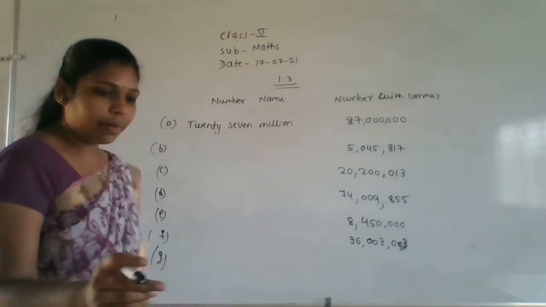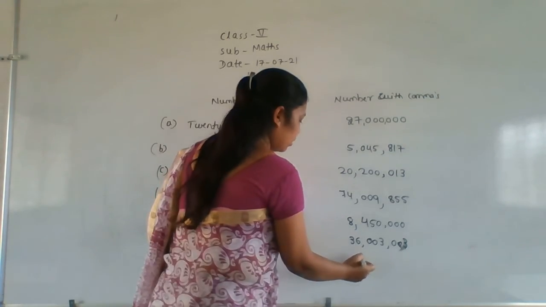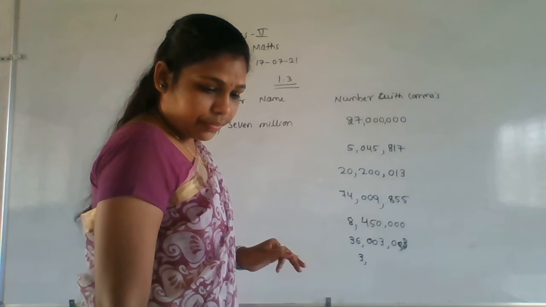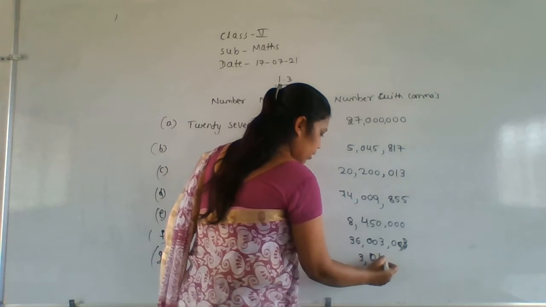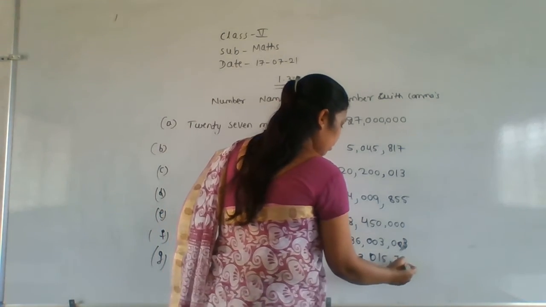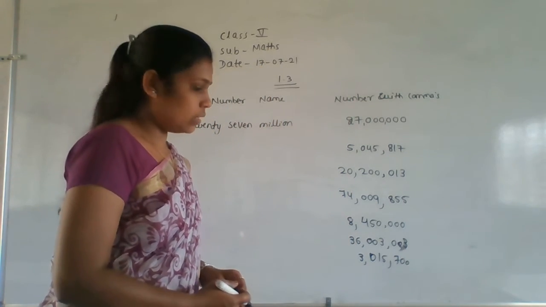What is the G, one here? 3 million. 15,000. 15,700. Okay. Next will be the last one.